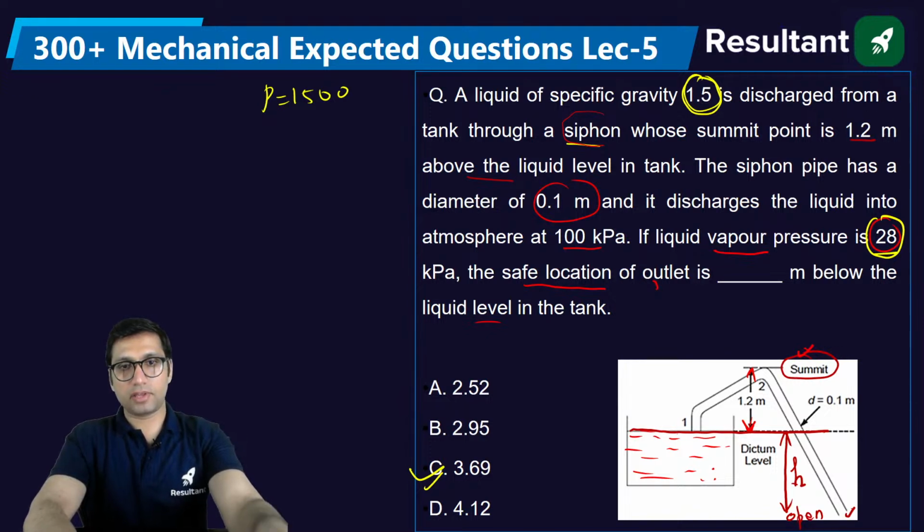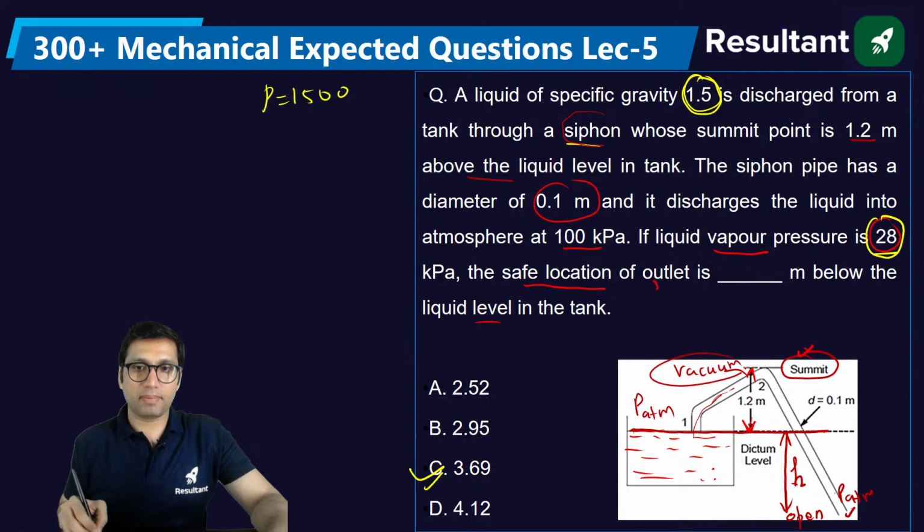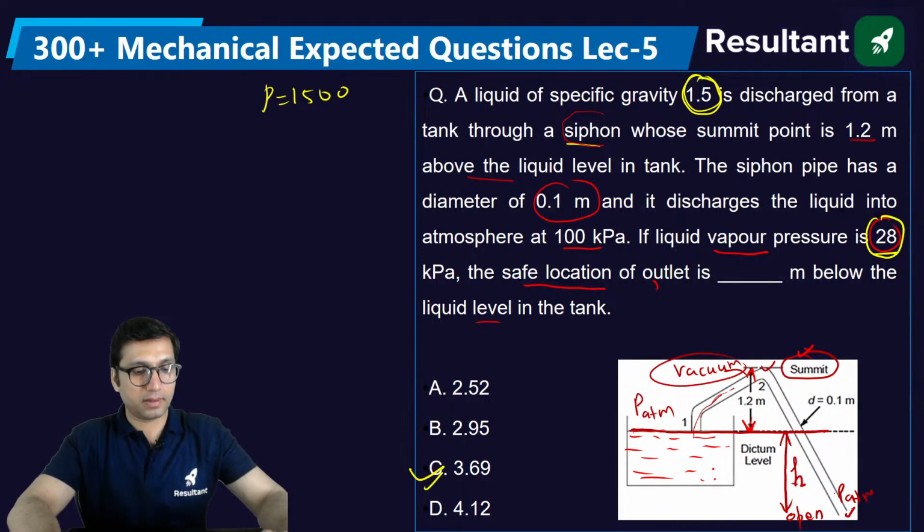No, the vapor pressure will not be changed. The reason is, as you know very well, that at the top of the liquid level the pressure will be atmospheric pressure. But in order to suck the liquid by the siphon, a vacuum has to be maintained here. So here the pressure will be vacuum only. Okay, so that is correct. The vacuum pressure is given, so you will be using the vacuum pressure only. Just a second.